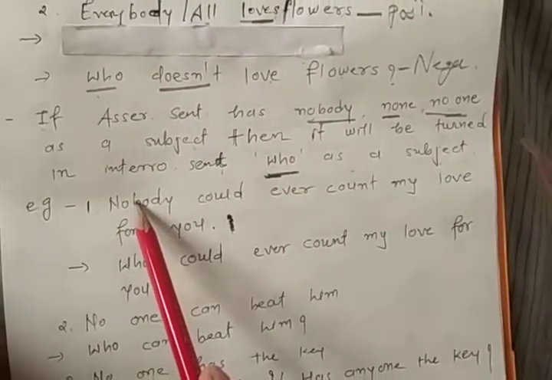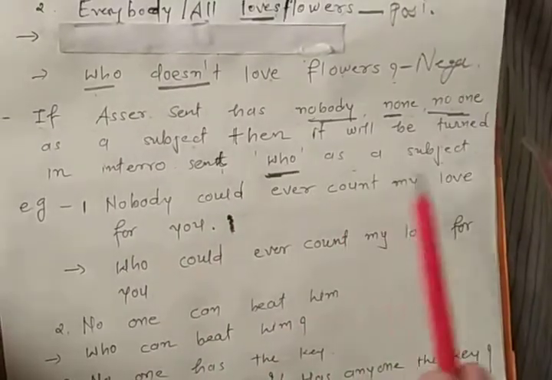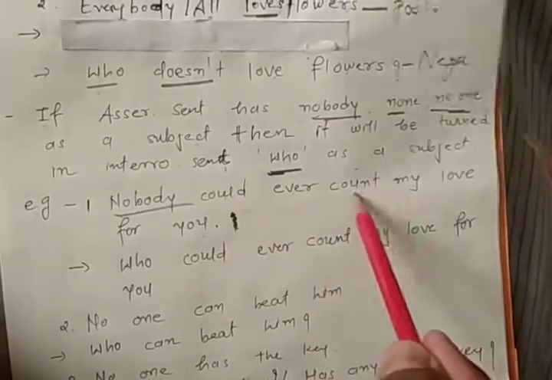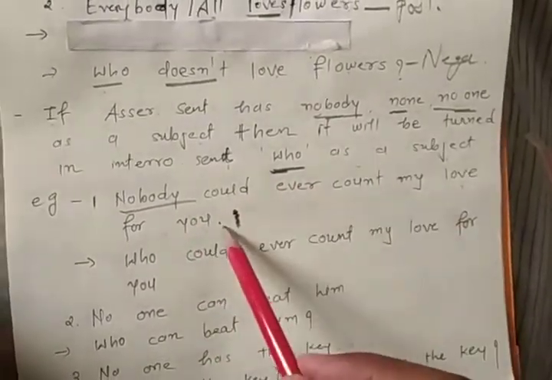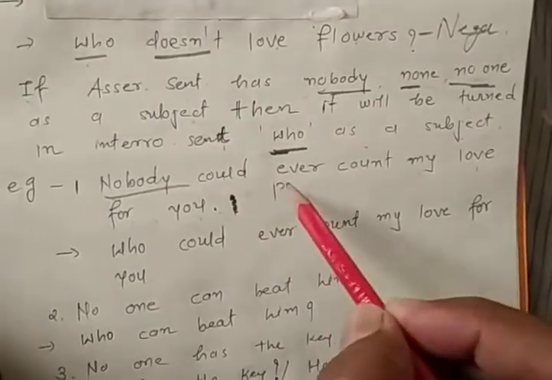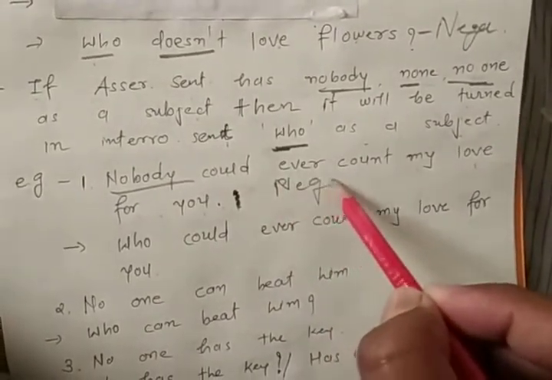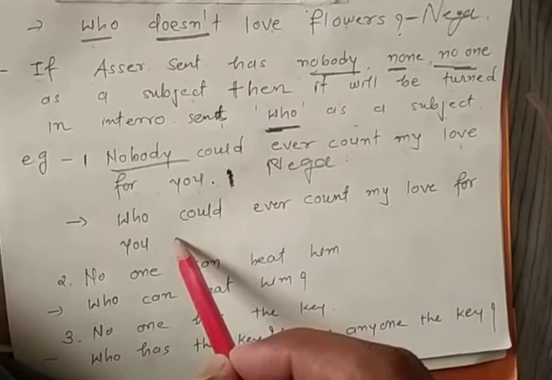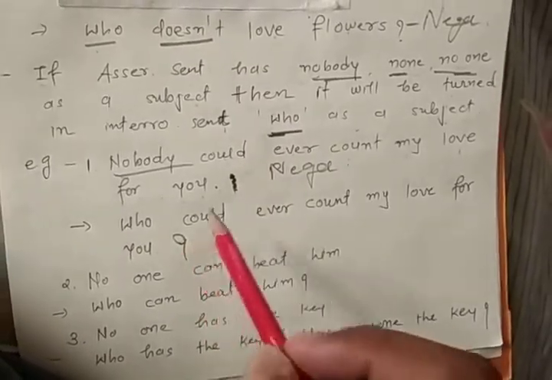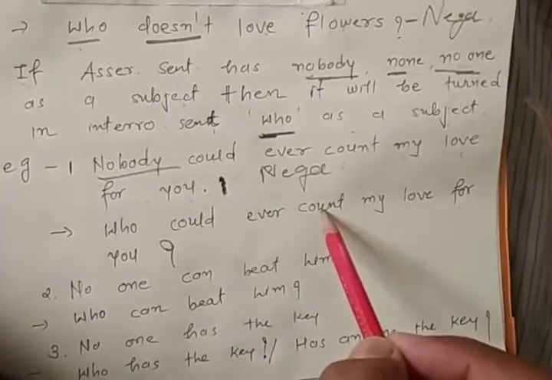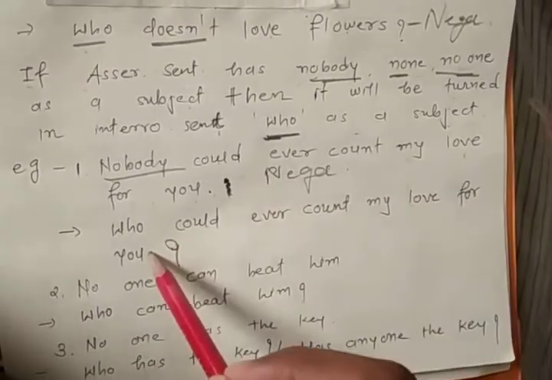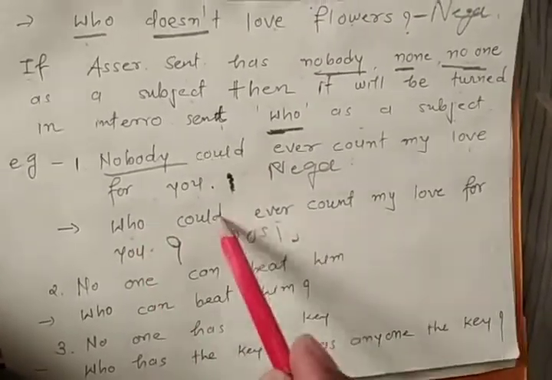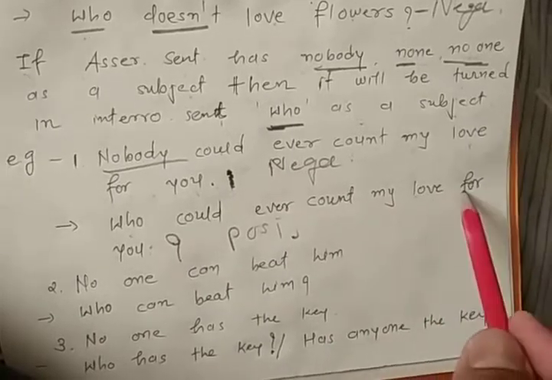Just for example, nobody could ever count my love for you. Now can you see here, nobody could ever count my love for you. So now this is our negative sentence, that's assertive. So while changing into interrogative, you can see who could ever count my love for you. So here it will be positive. Who could ever count my love for you?